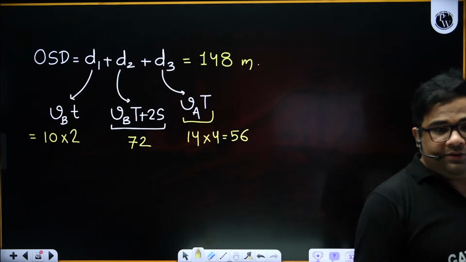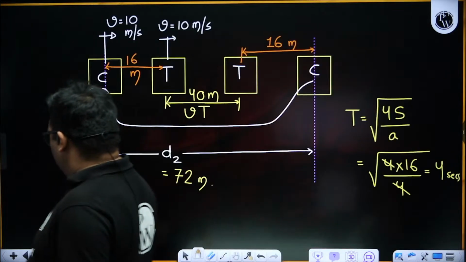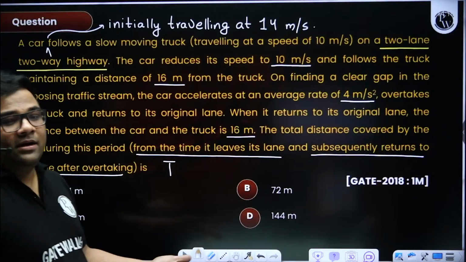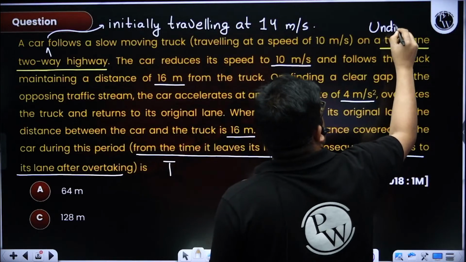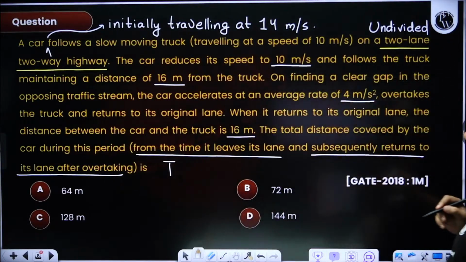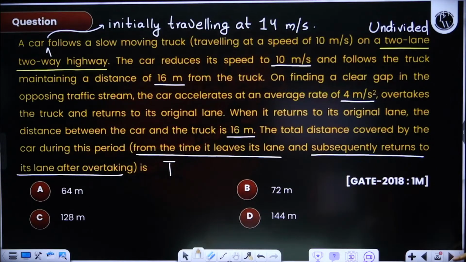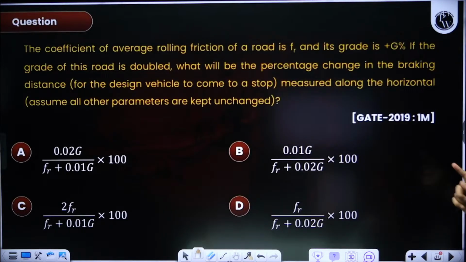Yes, 148 meter, because it was given two-way, and two-lane two-way means it is undivided. Understood? Here they have not asked the overtaking side distance. If they had asked, you would have solved it like this. Okay, next. Let us solve this question.